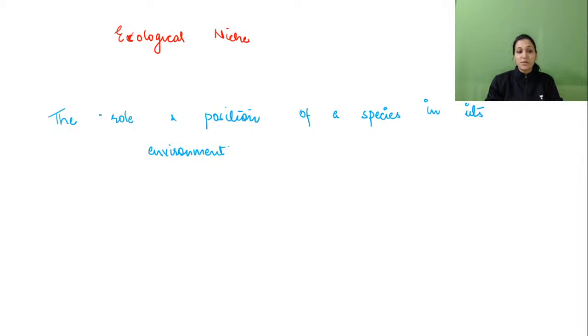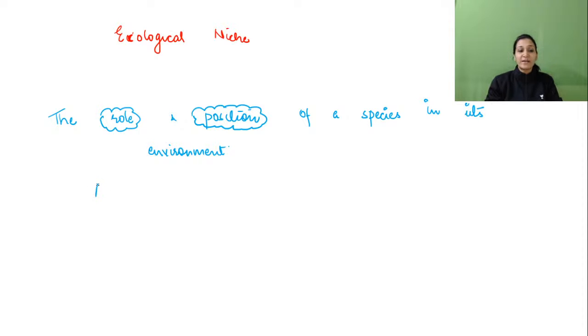Now the two words: the role, what this species is doing, the role it is playing towards the abiotic components and towards the biotic components, like what is its interaction with other species, what is its dependency on sunlight, water, all those things. And its position, that if this species' number goes down or its number surpasses a particular limit, what impact it is going to have. So the role and position of a species in its environment is called an ecological niche.